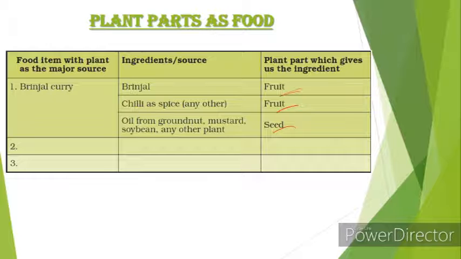Let's take an example of chicken curry. Let's write chicken curry. So in chicken curry, we can take an example of vegetables, right? In vegetables, we can eat different parts, right? We can eat the fruit part, as a chili for example, right?